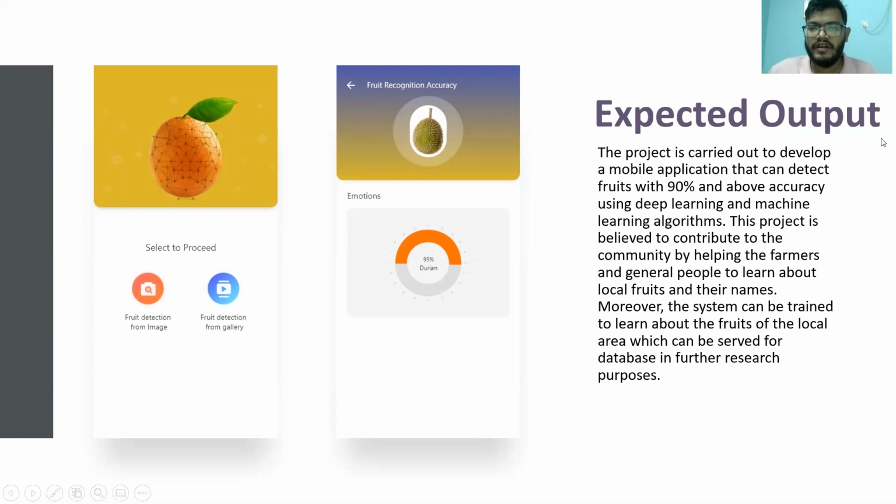Okay, so here is the expected output for the project. The project is carried out to develop a mobile application that can detect fruits using deep learning and machine learning algorithms. The project is believed to contribute to the community by helping farmers and general people to learn about local fruits and their names. Moreover, the system can be trained to learn about the fruits in the local area, which can serve as a database for further research purposes.